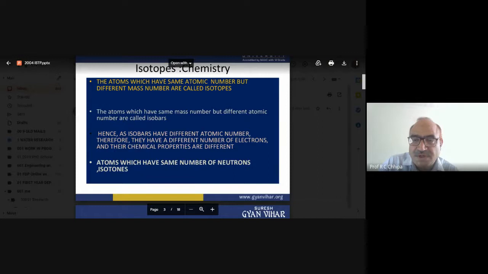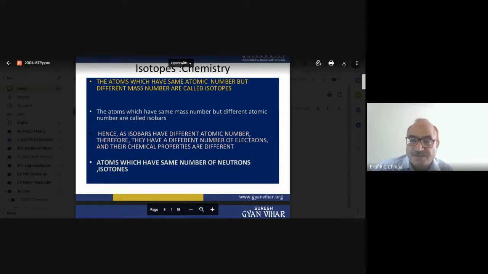For example, take mass number 40: calcium has atomic number 20, so 20 protons plus 20 neutrons gives 40. Potassium is the element having atomic number 19, and its mass number is also 40.